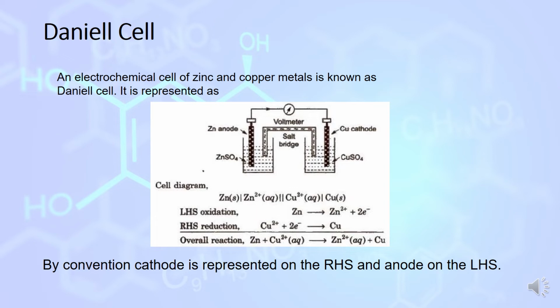Copper ion gains 2 electrons to convert into copper metal. By convention, the cathode is represented on the right hand side and the anode on the left hand side.